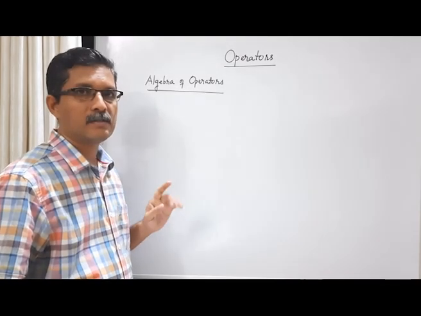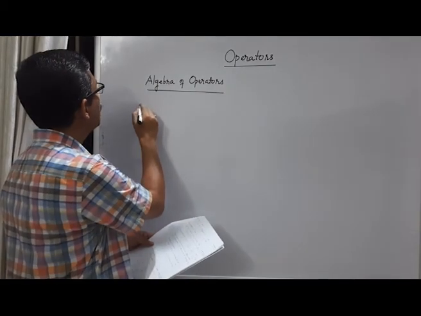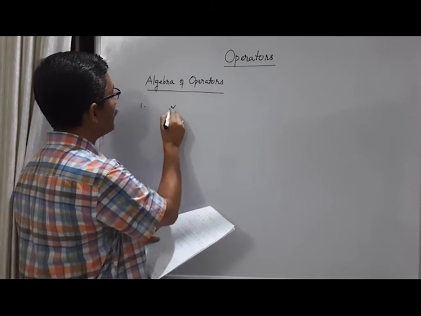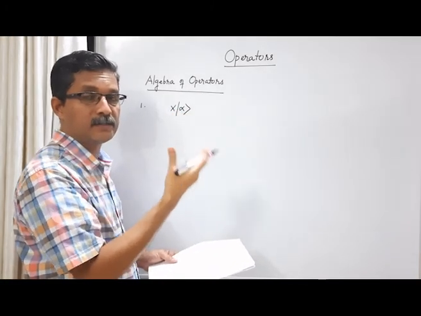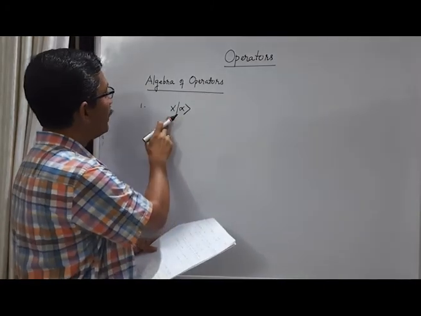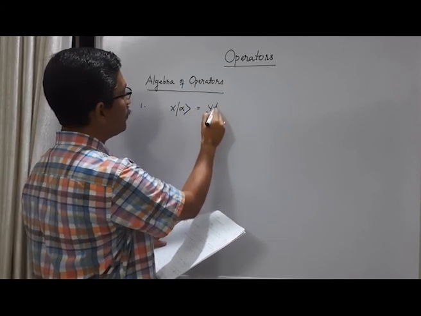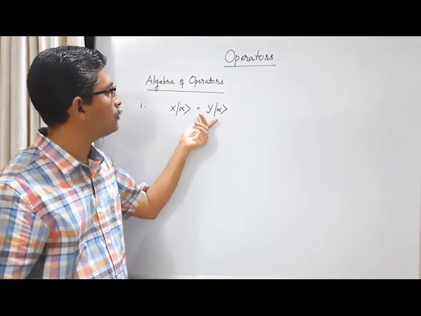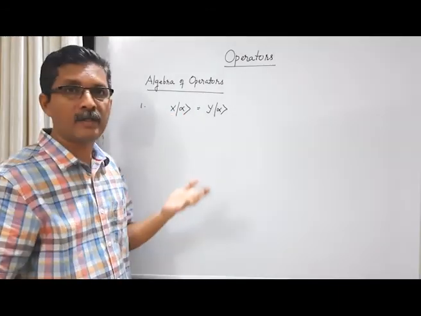Now let us consider a series of results regarding the algebra of operators. One is, if an operator X acts on ket alpha, let us say ket alpha is an arbitrary ket in a vector space, then if operator X acting on ket alpha is the same as operator Y acting on ket alpha, where X and Y are two operators and alpha is an arbitrary ket in the vector space,